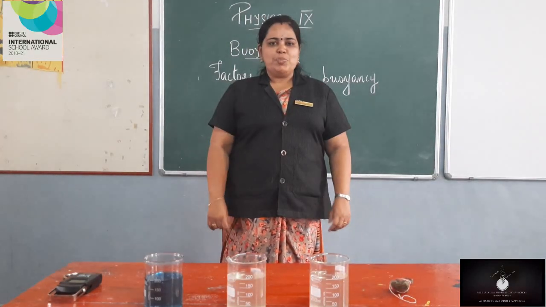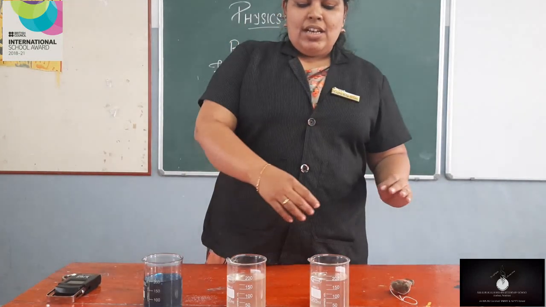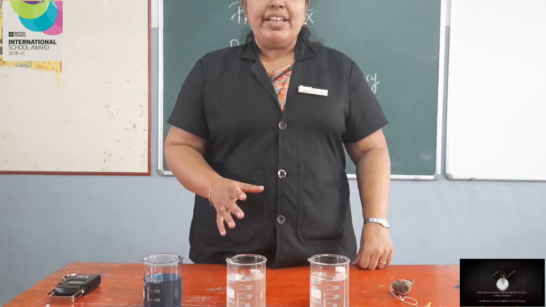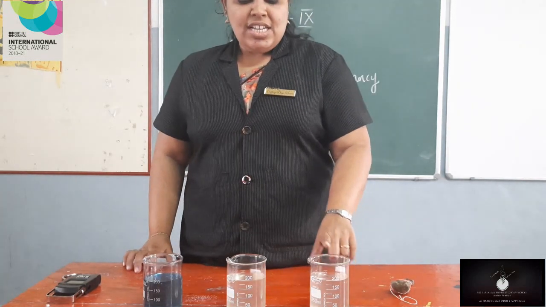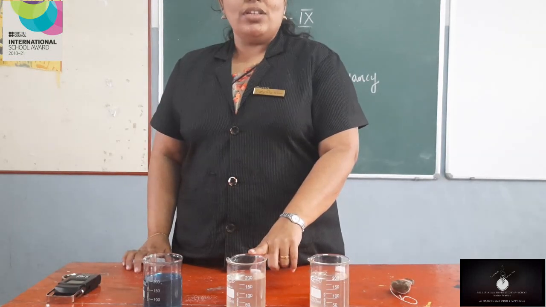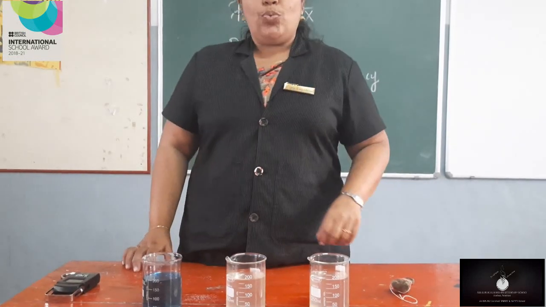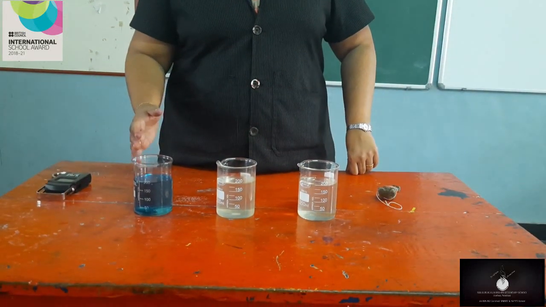Now, let's do one experiment. For this, we are taking 3 different liquids of the same quantity, say 200 ml, in 3 beakers. The first beaker contains water. The second one is saline water. Saline water means what? Yes, it is salt water itself. And the third one contains kerosene.